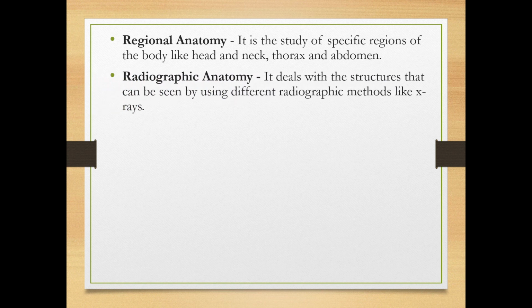Radiographic anatomy deals with the structures that can be seen by using different radiographic methods, like X-ray. By seeing an X-ray, you study how that structure is made up, how it looks, whether it is normal or abnormal, and what the differences are. That kind of study is called radiographic anatomy.